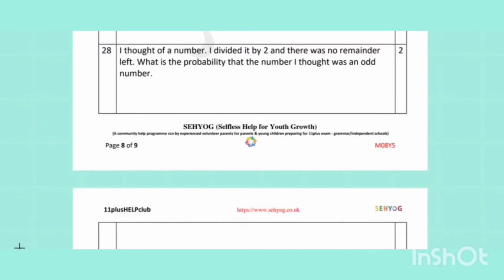28. I thought of a number, I divided by 2 and there was no remainder left. This is the condition of only an even number. This can only be an even number. So, the probability that I thought an odd number is 0.